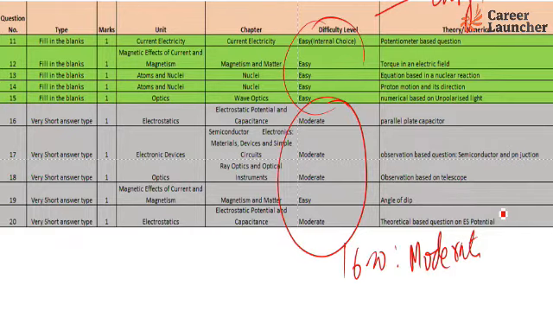I have classified it as moderate. So 1 to 15 is easy to moderate and 16 to 20 is moderate, so it was a kind of mix. Clearly, 6 to 7 questions were moderate and 12 to 13 questions were of easy type.